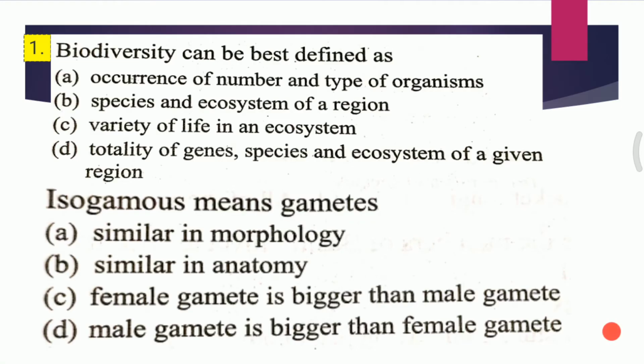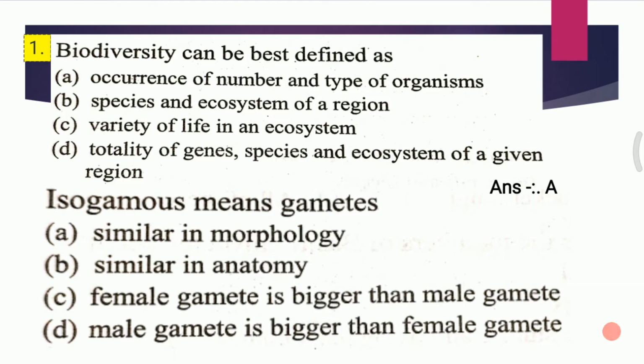Question 1. Biodiversity can be best defined as: A. Occurrence of number and type of organism, B. Species and ecosystem of a region, C. Variety of life in an ecosystem, D. Totality of genes, species and ecosystem of a given region. Biodiversity can be best defined as, and the answer for the first question is A, that is occurrence of number and type of organism.